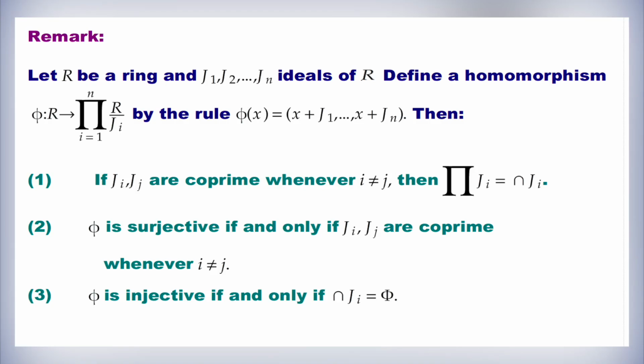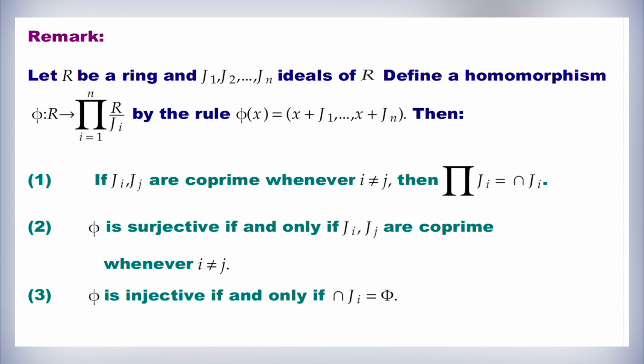Finally, let us conclude this session with this remark. Let R be a ring and J1, J2, and so on up to Jn be ideals of R. Define a homomorphism phi from R to the product of i equal to 1 to n of R by Ji by the rule phi of x is equal to (x plus J1, x plus J2, and so on up to x plus Jn).